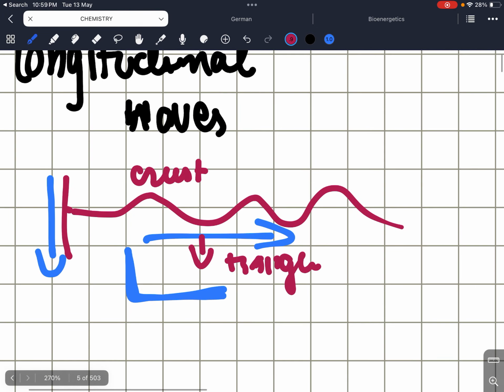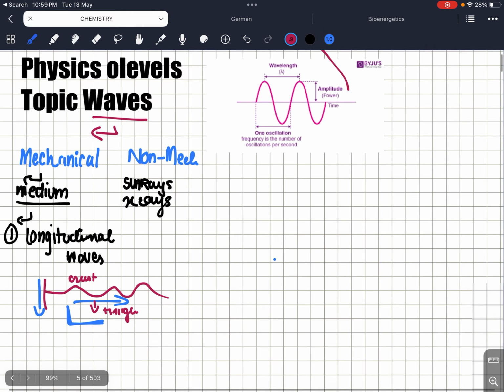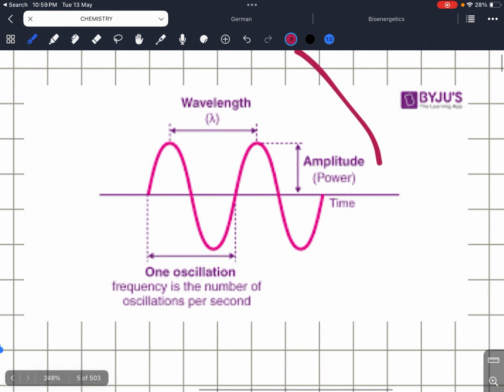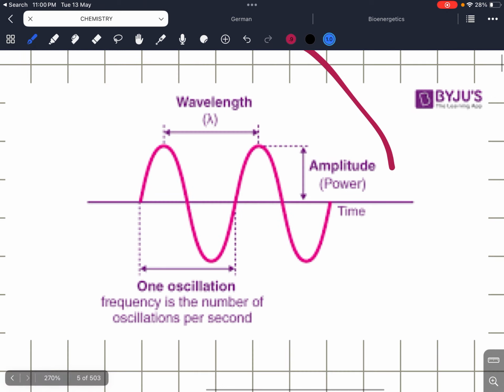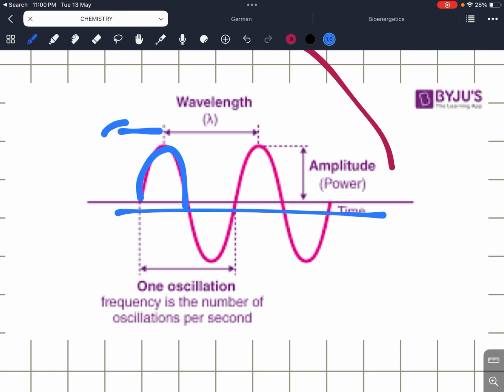So we should also know about this. And I will also talk about some of the qualities of a wave. You see, this is a line here. This is known as crest. This is known as trough.